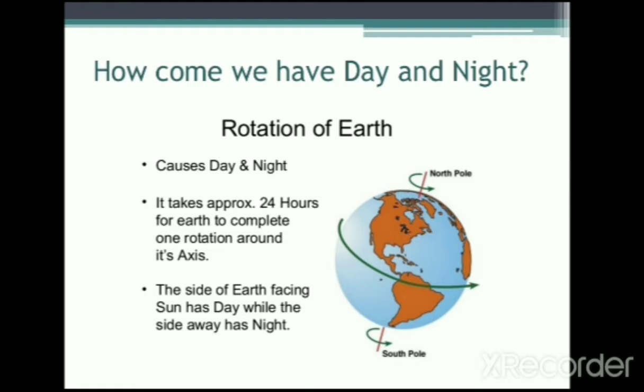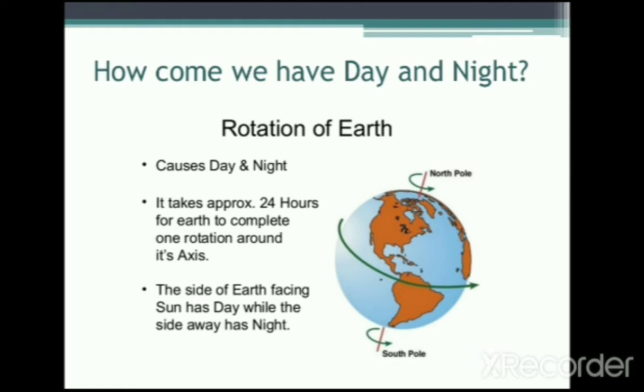Yes, the rotation of the earth, like you see. We said that the earth is spherical. It's a sphere, it's like a ball, and it rotates, it goes round and round and round. So the rotation of the earth causes day and night.